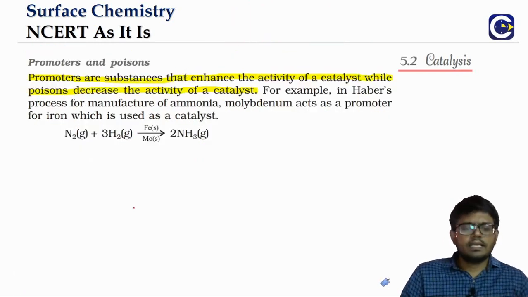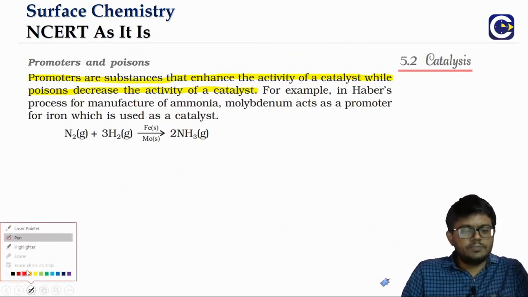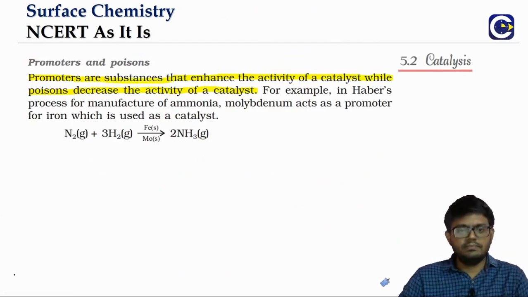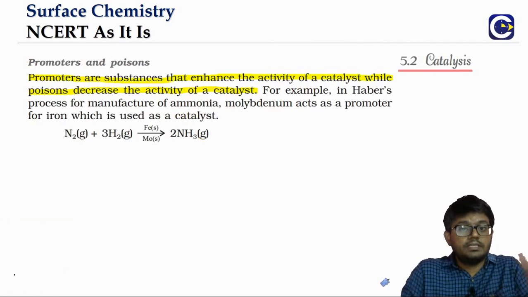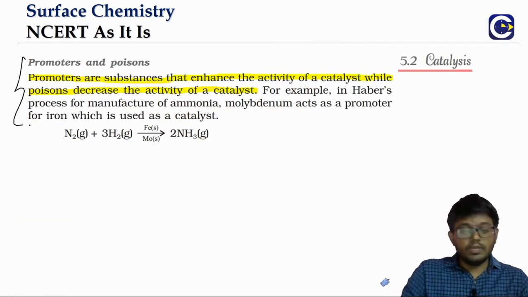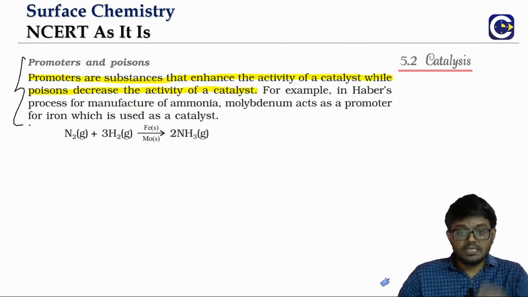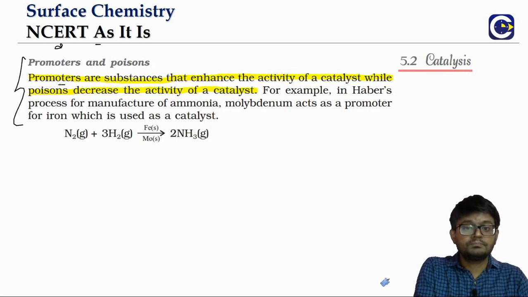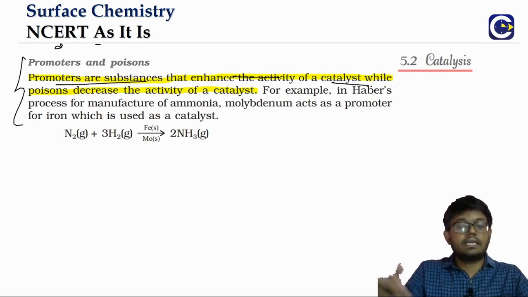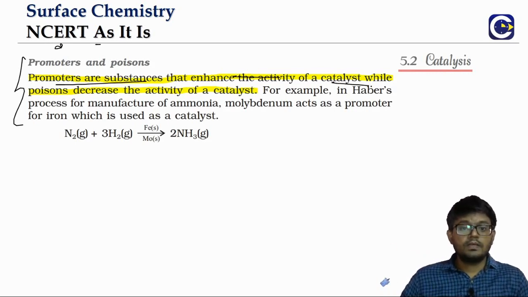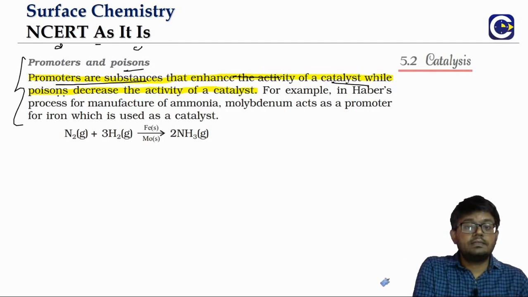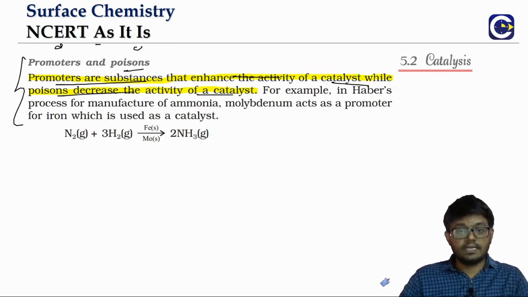When you look at a catalyst, what is the catalyst essentially doing? It is speeding up the rate of the reaction. It means we will be able to obtain the product in a lesser amount of time. Now we also have some substances which can influence the catalyst. We have promoters, which will enhance the activity of the catalyst, whereas we have poisons that will actually decrease the activity of the catalyst.